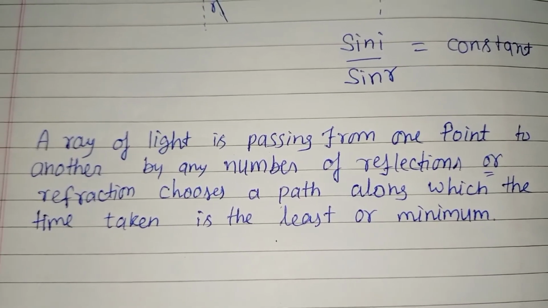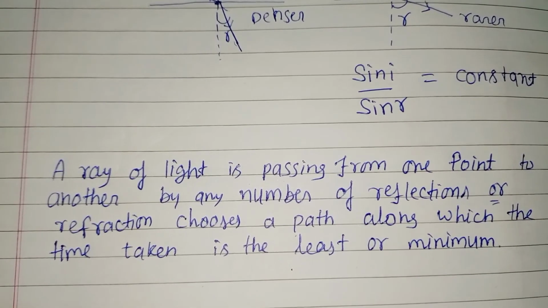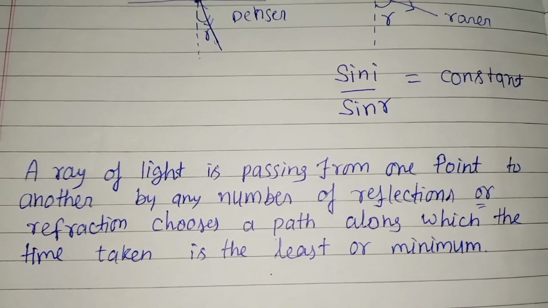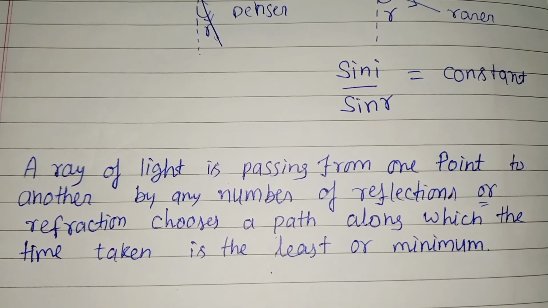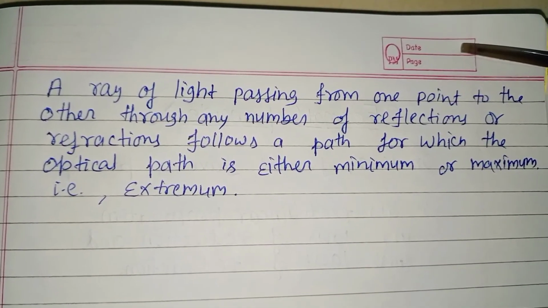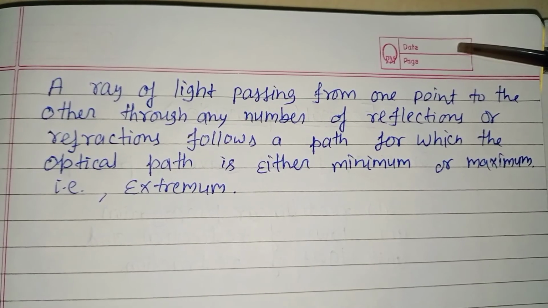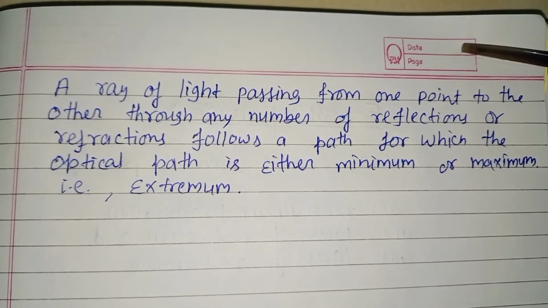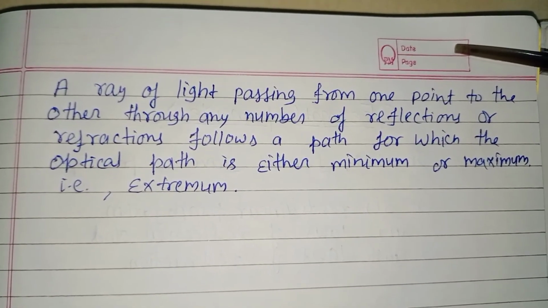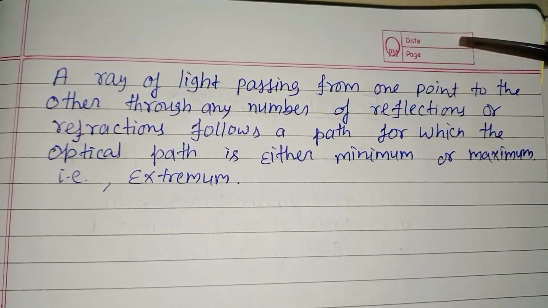But remember one thing, this statement is only applicable for plane surfaces, reflections or refractions at plane surfaces. But when we talk about spherical surfaces, there comes another statement. So it is the second statement. You can also note it down in your copy. A ray of light passing from one point to the other through any number of reflections or refractions follows a path for which the optical path is either minimum or maximum, that is extremum. Again, very simple language, friends.